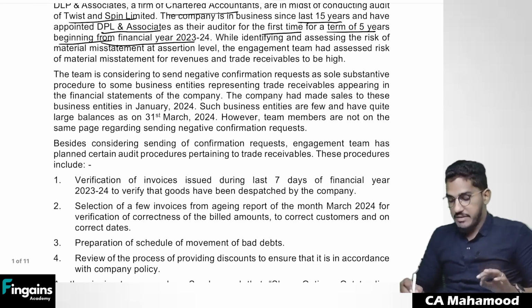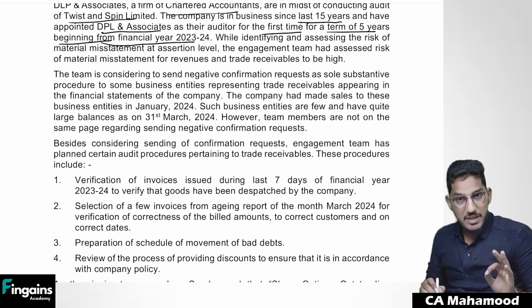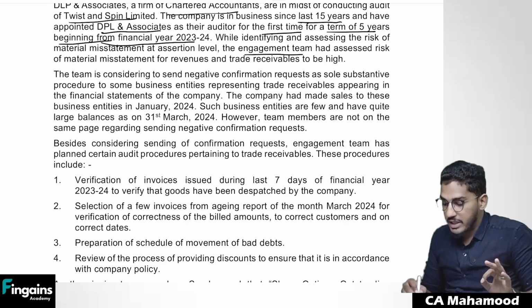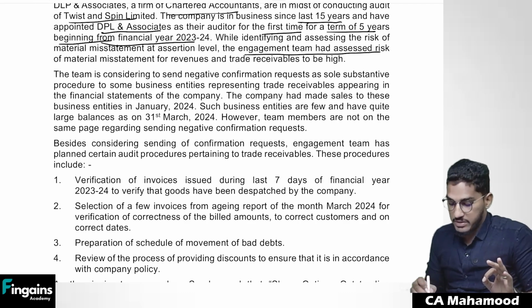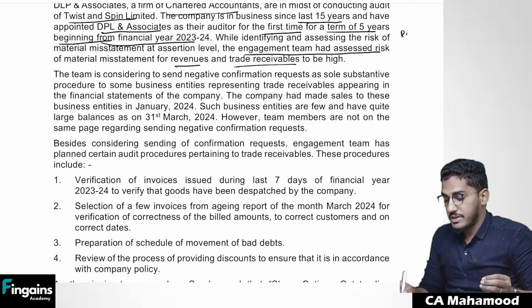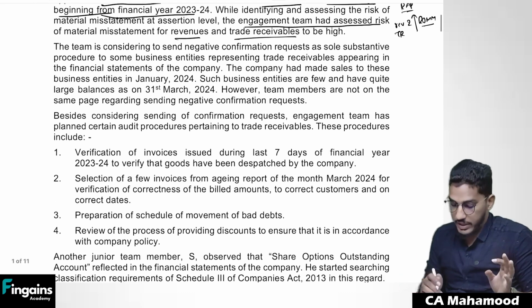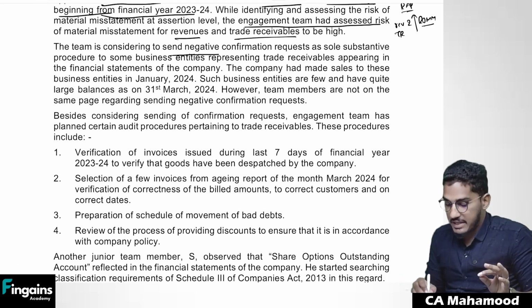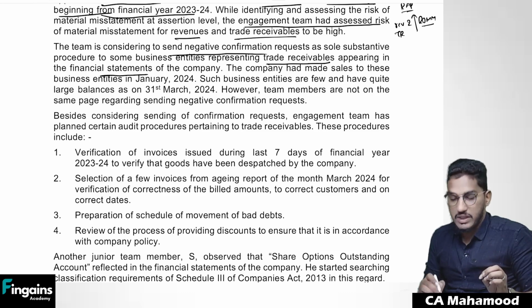Next, while identifying and assessing the risk of material misstatement at the assertion level, the engagement team had assessed risk of material misstatement for revenues and trade receivables to be high. So as a part of risk assessment procedures, the auditors have decided that when it comes to areas of revenue and trade receivables, risk of material misstatement is a little bit higher. The team is considering to send negative confirmation request as a sole substantive audit procedure to some business entities representing trade receivables appearing in the financial statements of the company.